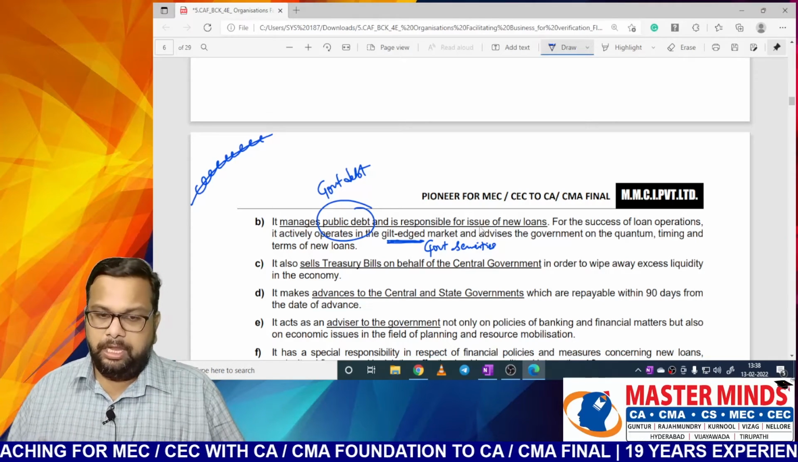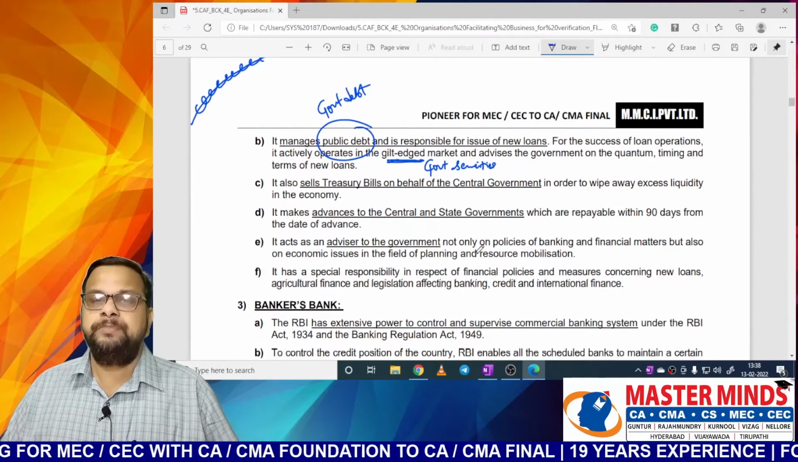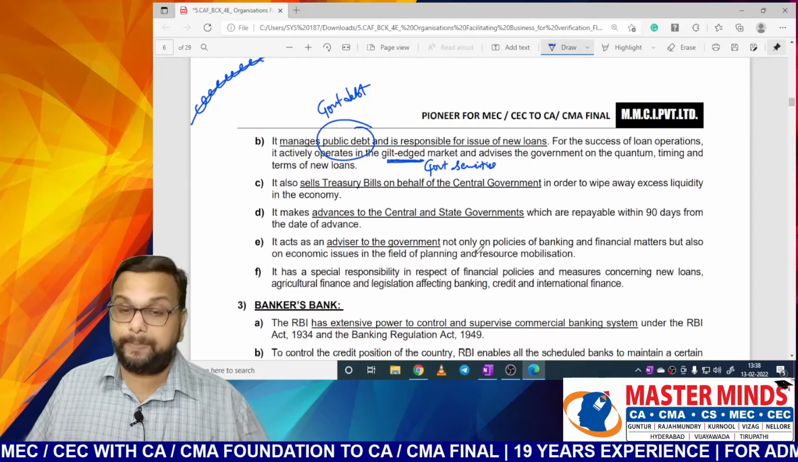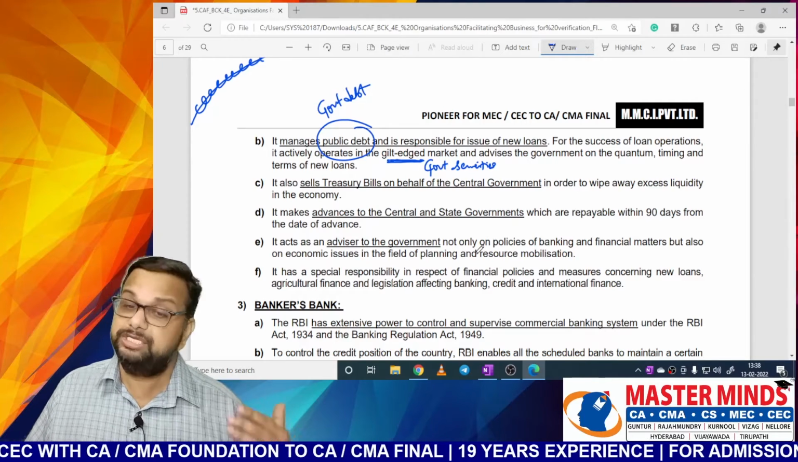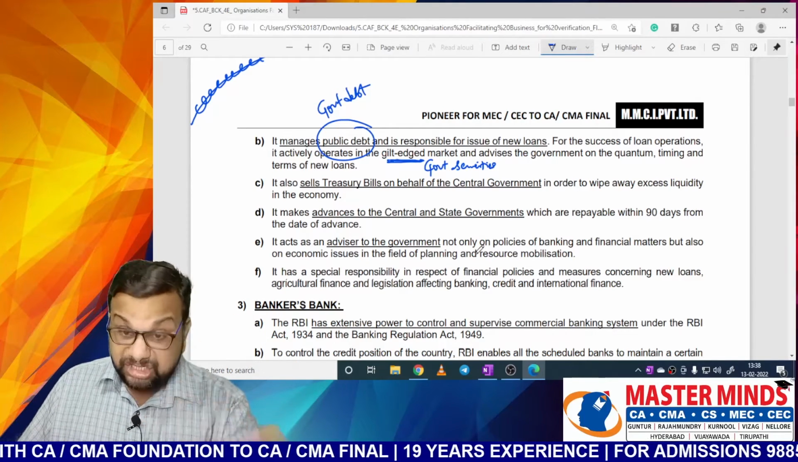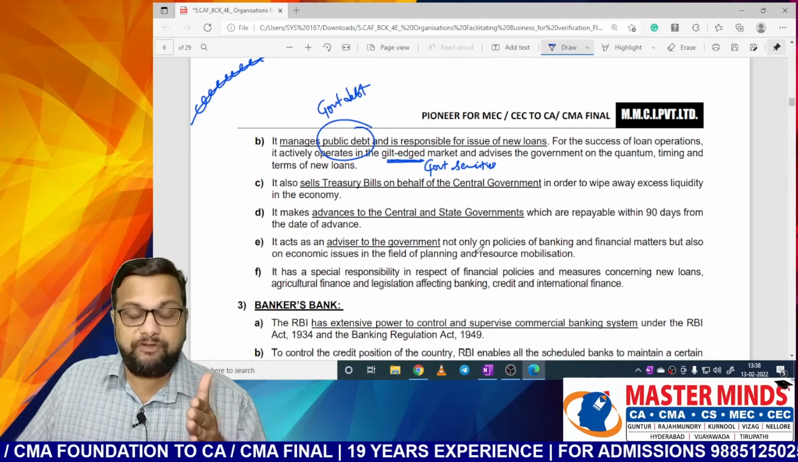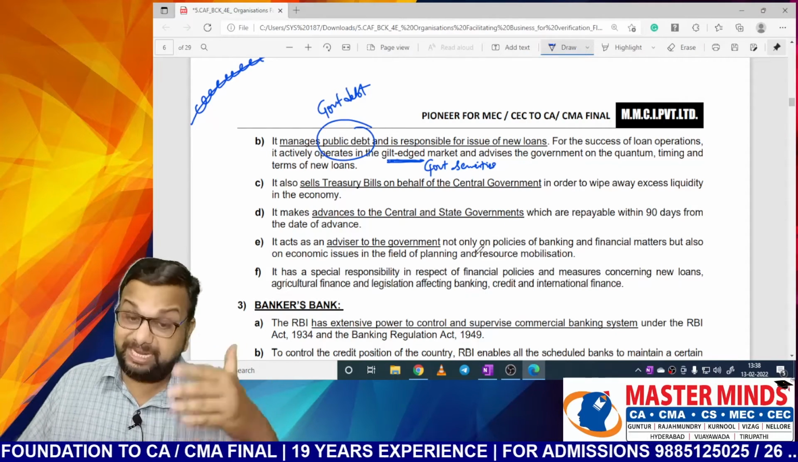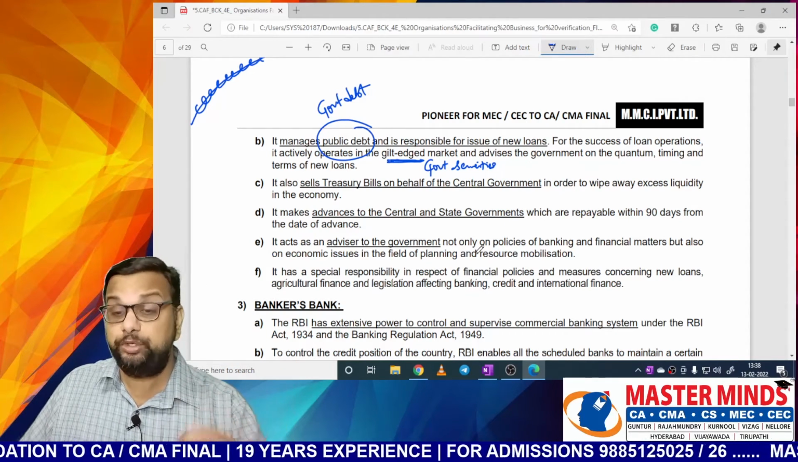Okay. It also sells treasury bills. Treasury bills are the bills issued by the Treasury Department. Basically, these bills are issued at discount and redeemed at par. Treasury bills are nothing but one form of government securities, which are generally issued by Treasury Department, and generally these bills are issued at discount and redeemed at par.